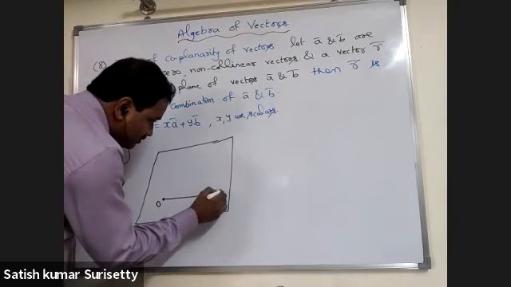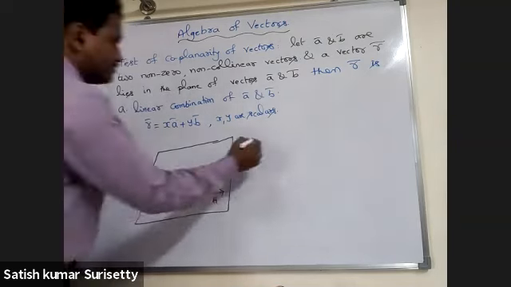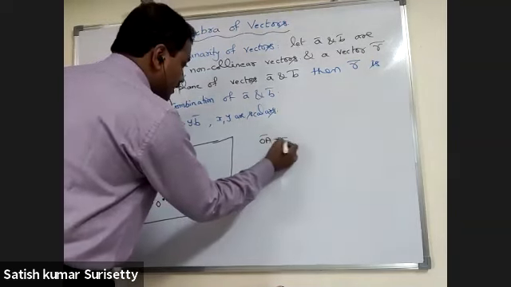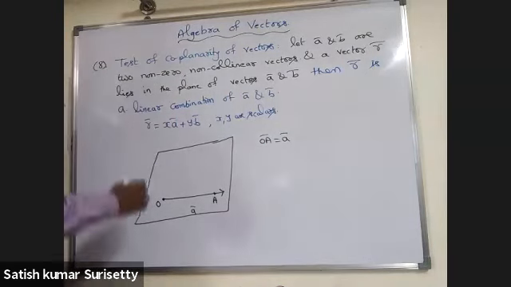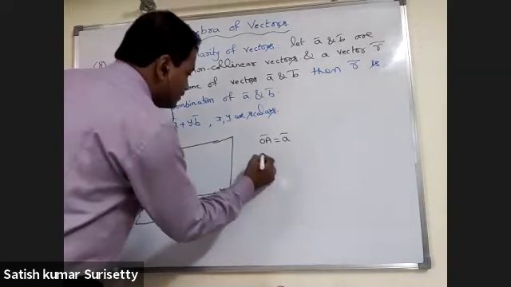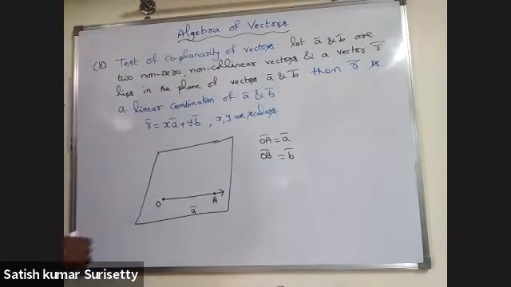Let OA bar equal to A bar and OB bar equal to B bar.